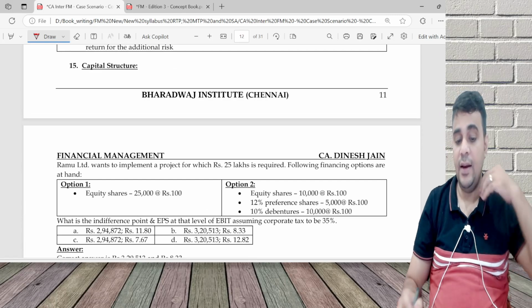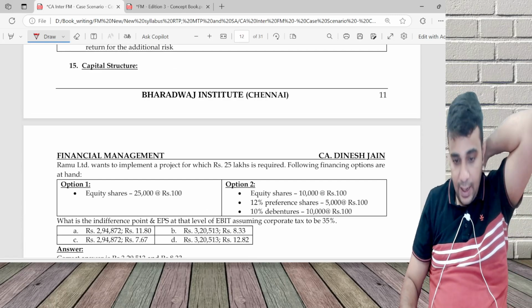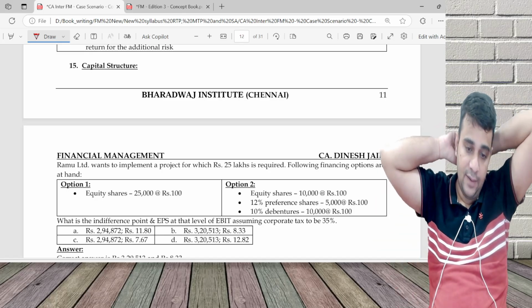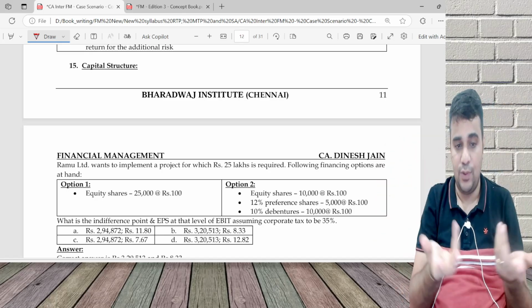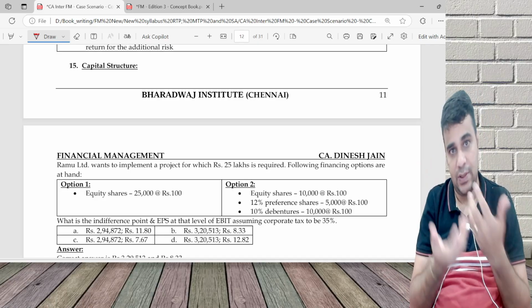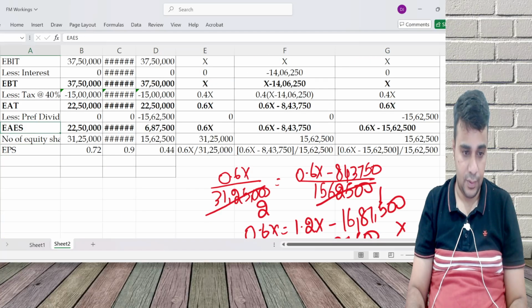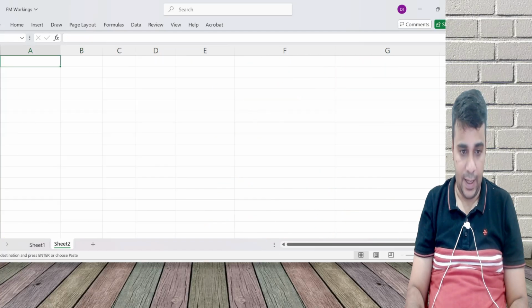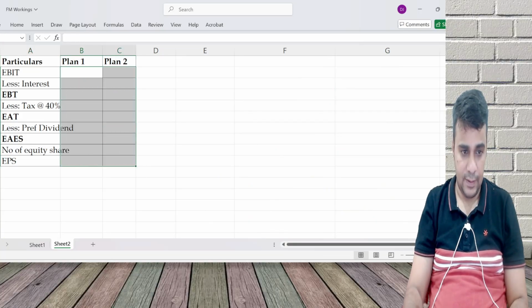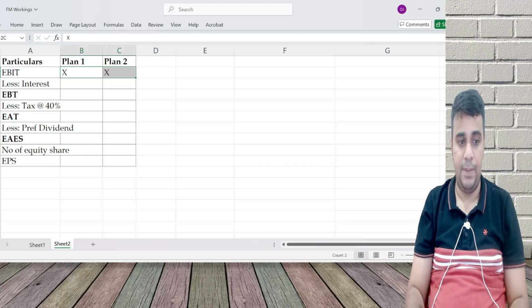Okay, indifference point calculation and the EPS at that indifference point. I will have to take EBIT as X. It's the same question which we did earlier, so I use this format: plan one and plan two, EBIT is X and X.